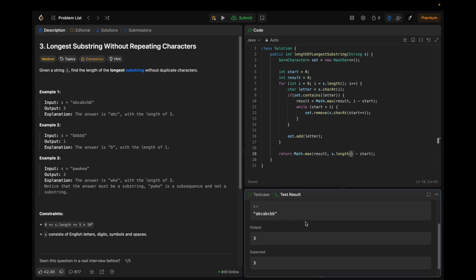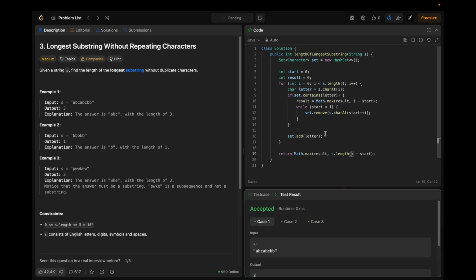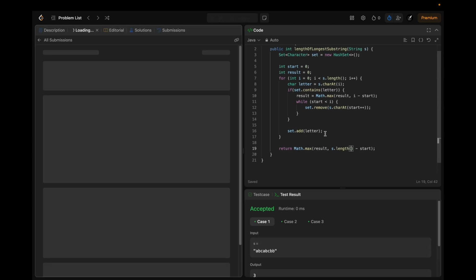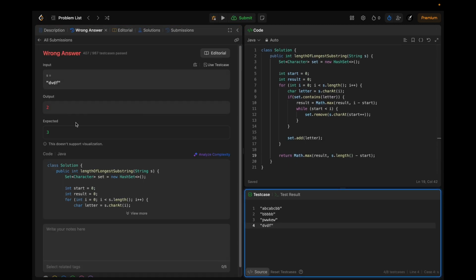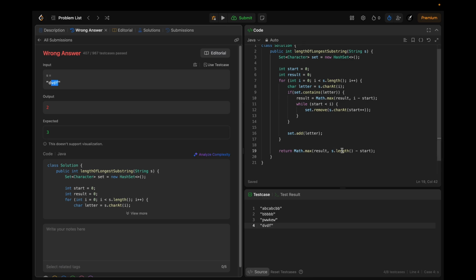Yeah, it did. And now we are going to submit it. It failed for this case. Why did it fail? DVDF. The output is 2, but it should have been 3.